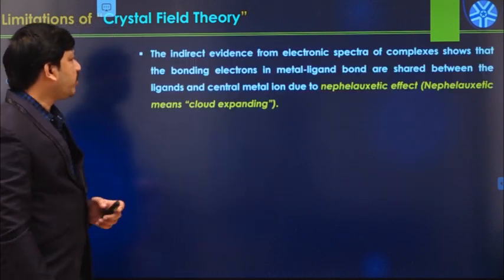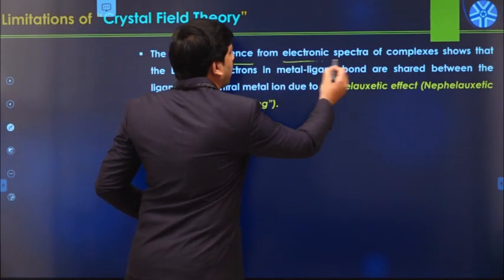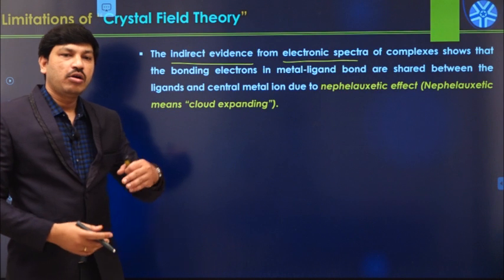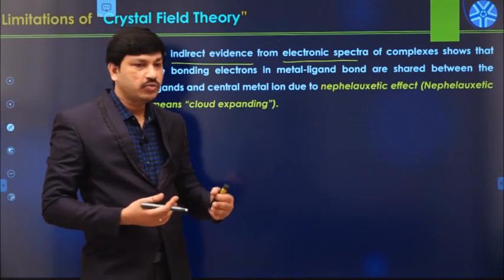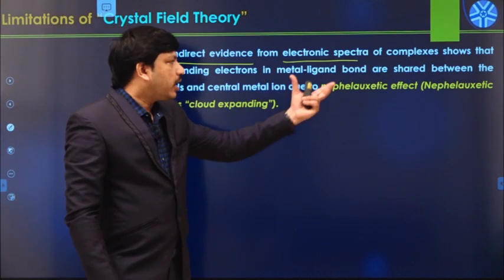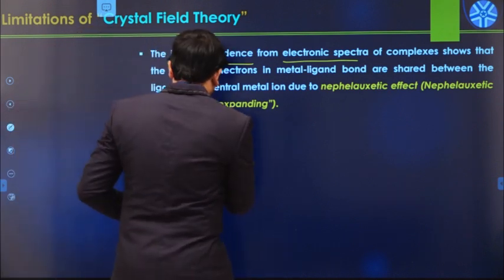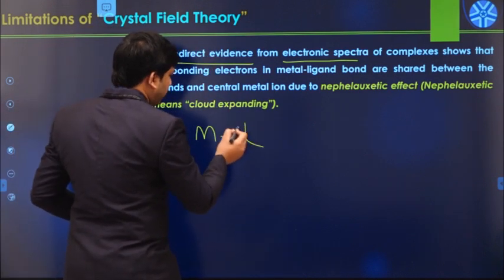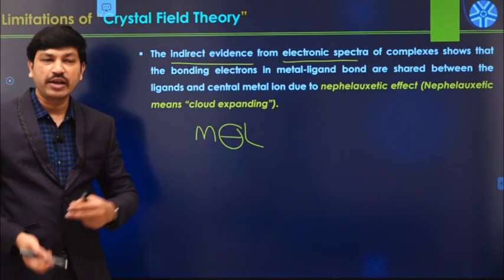Coming to the second one, the indirect evidence from electronic spectra. If you look at the electronic spectra of various metal complexes, we can understand that there is a cloud expansion, and that indicates that the electrons available between the metal and ligand are shared between the metal atom as well as the ligand atom.